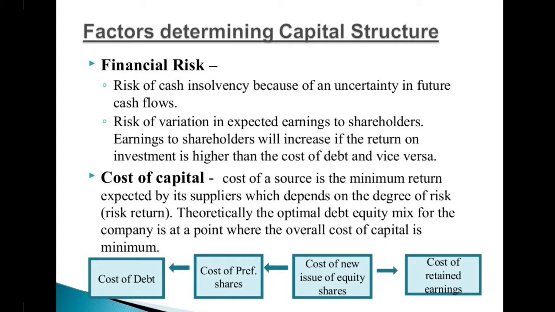Factors determining capital structure: financial risk, the risk of cash insolvency because of uncertainty in future cash flows, and risk of variation in expected earnings to shareholders. Earning to shareholders will increase if the return on the investment is higher than the cost of debt and vice versa. Then cost of capital. We all know what the cost of capital is. The cost of a source is the minimum return expected by its suppliers, which depends on the degree of risk. That is the risk return. Theoretically, the optimal debt equity mix for the company is at a point where the overall cost of capital is minimum.